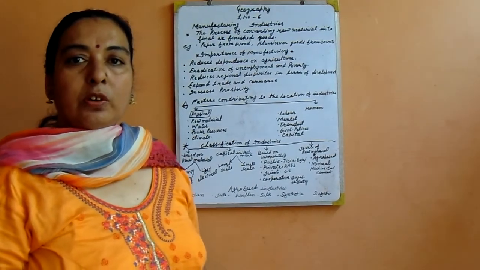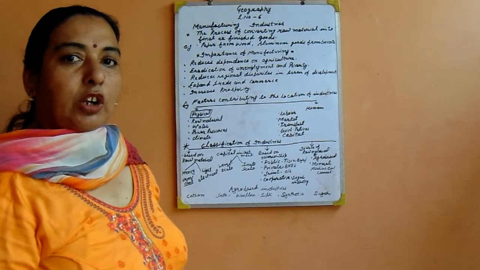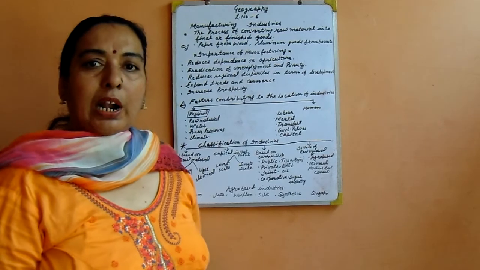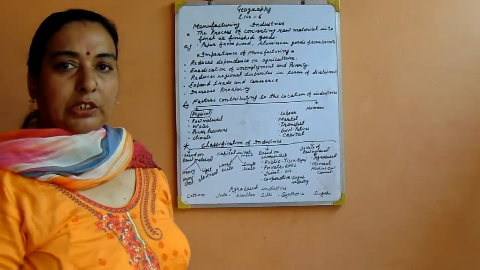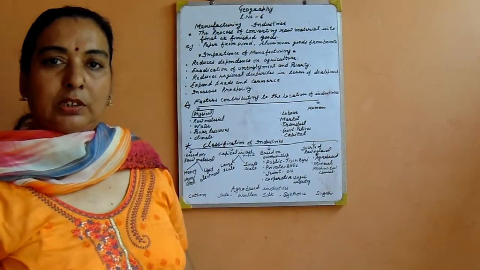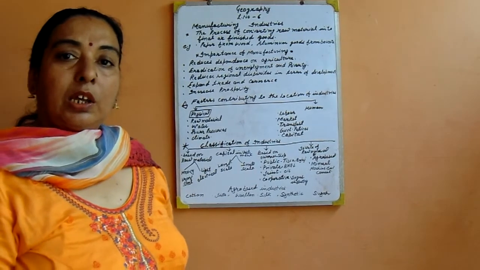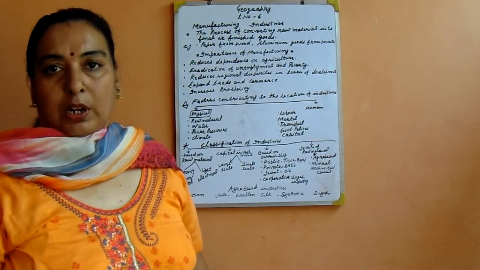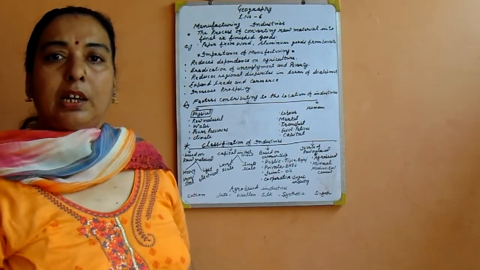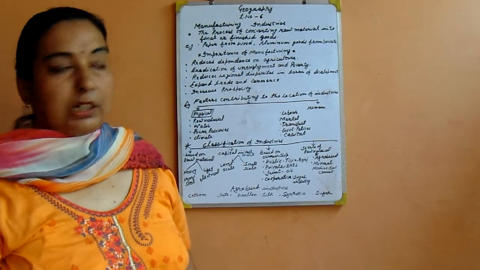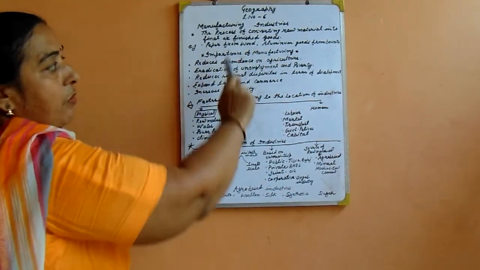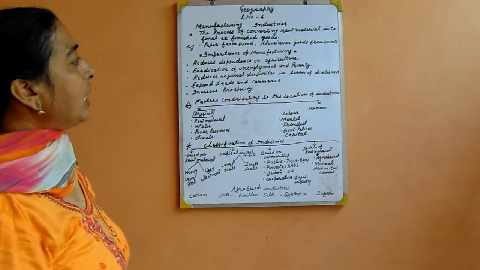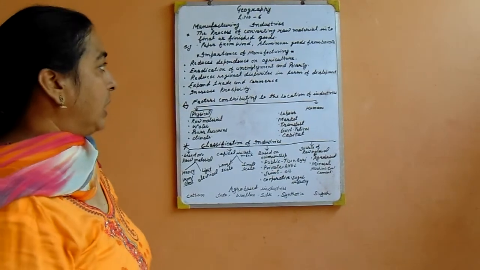Dear students, today we start Geography lesson number 6, Manufacturing Industry. I want to tell you the meaning of manufacture. What is manufacture? Manufacture means raw material converted into final or valuable product. Manufacturing is the backbone of our nation. The process of converting raw material into final or finished product is called manufacturing.